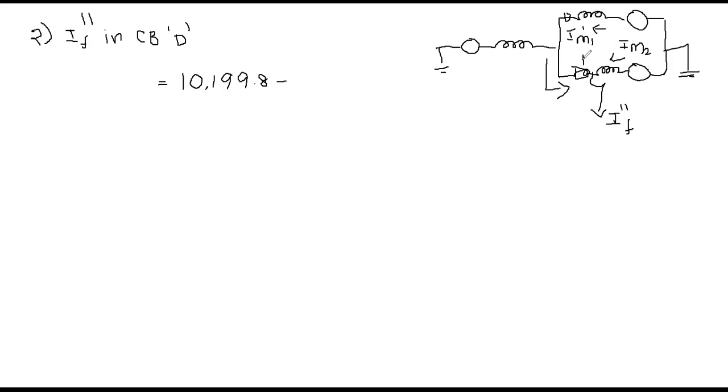This is one current and this is another current, IM1 double dash and similarly IG double dash. The combination of these two currents is trying to flow through circuit breaker D. Directly you can consider 6.66 plus 2.5, or you can subtract. The total fault current IF double dash is equal to IG dash plus IM1 double dash plus IM2 double dash.